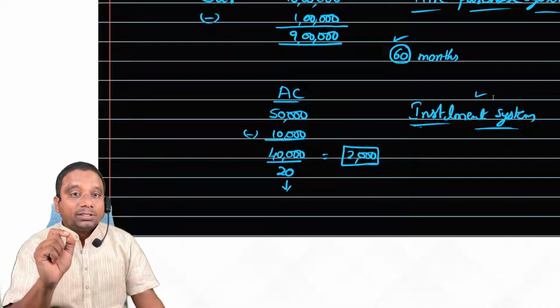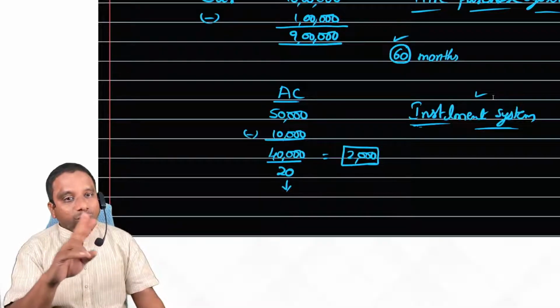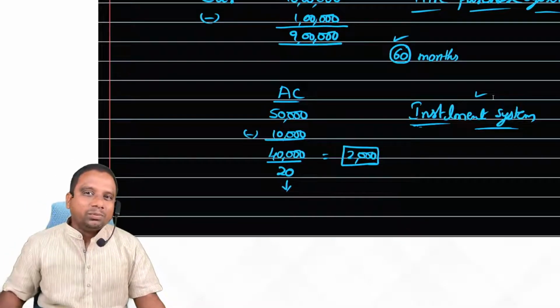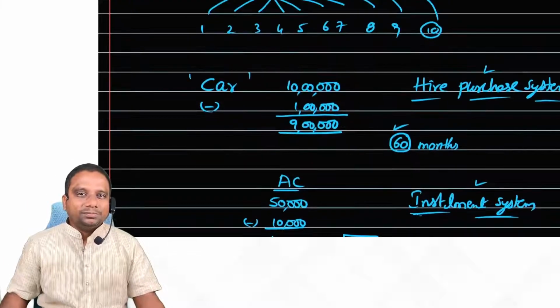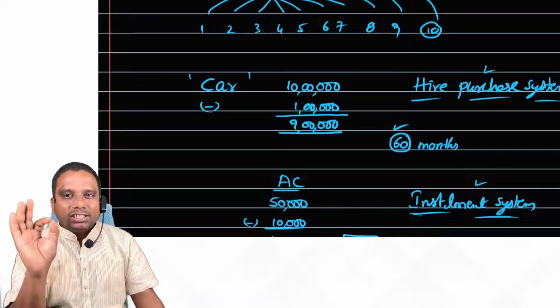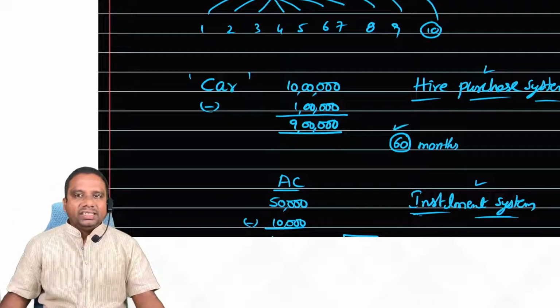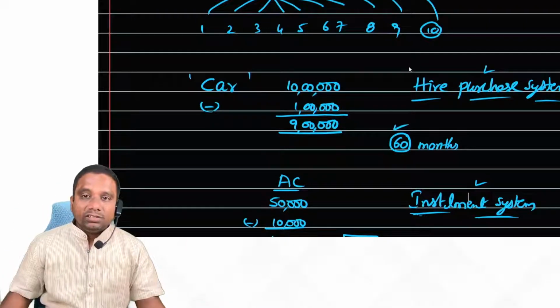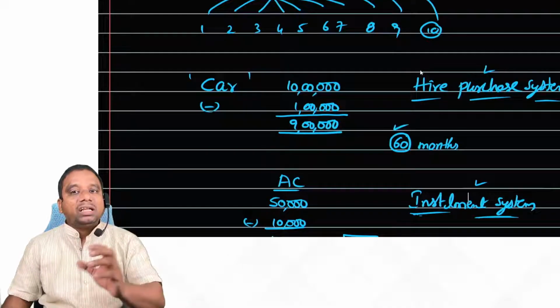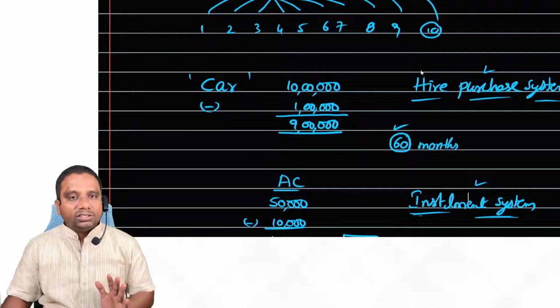Under the installment system, what happens? Possession and ownership both are transferred. But under hire purchase, only possession is transferred; ownership is not transferred. First, try to understand the difference between hire purchase and installment. Now, the accounting is the same for hire purchase and installment system.